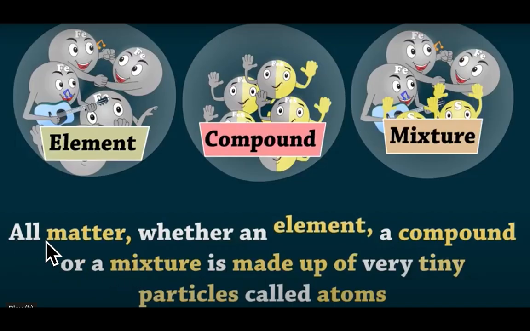Therefore, all matter, whether an element, a compound, or a mixture, is made up of very tiny particles called atoms.